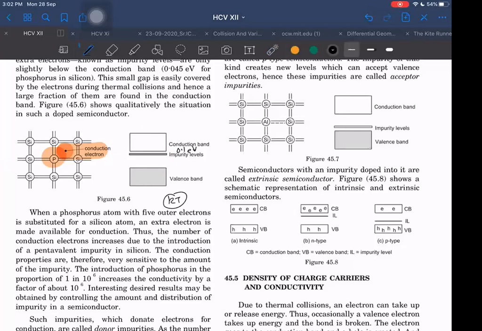Wait a second. kT, we can find out, with T as 300 Kelvin, let us say. What is kT? What is the value of k? 1.38 into 10 to the power minus 23, into T. T is 300 Kelvin. And I want it in electron volt, which means I have to divide by 1.6 into 10 to the power minus 19. So let us forget the other terms and focus only on the powers. How many powers are coming here? 10 raised to the power minus 21, minus 19.